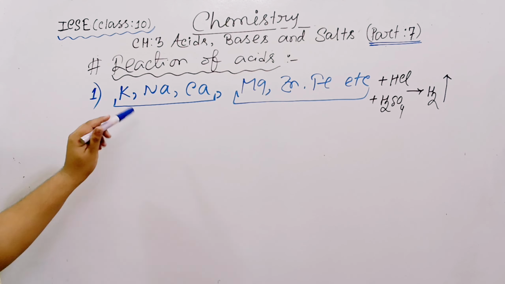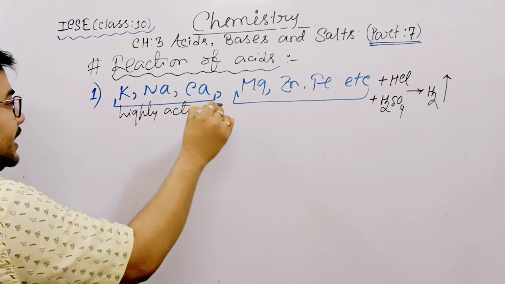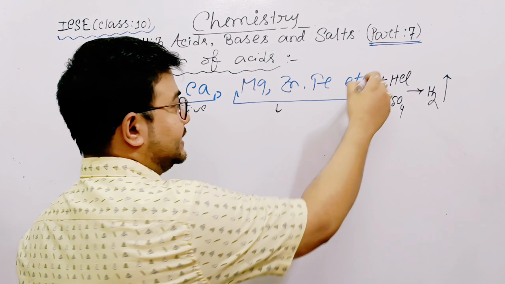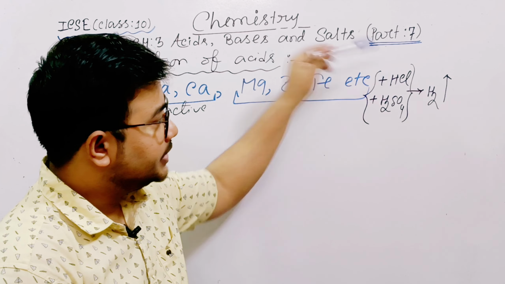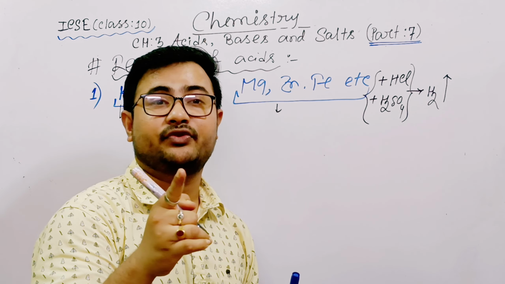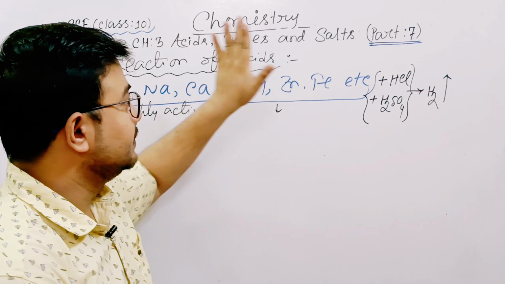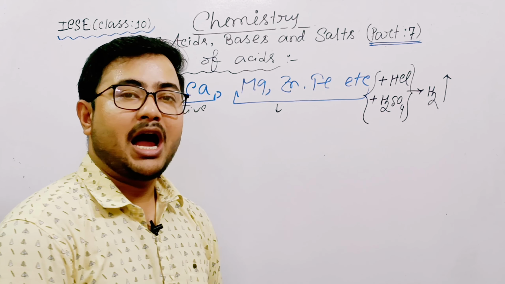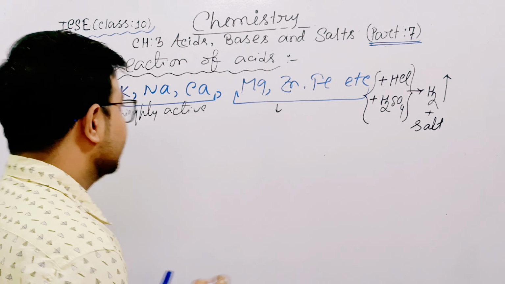Wait. Highly active and moderately active elements, when they react with any acid, any acid means hydrochloric acid, sulfuric acid. What about nitric acid? That is an exception, important for your board examination, I will tell later. First, normal: highly active and moderately active metals, when they react with hydrochloric acid or sulfuric acid, produce hydrogen along with a salt. Look at the board.